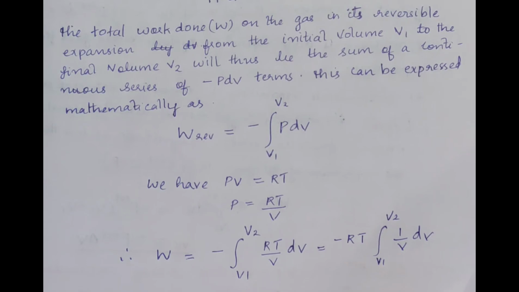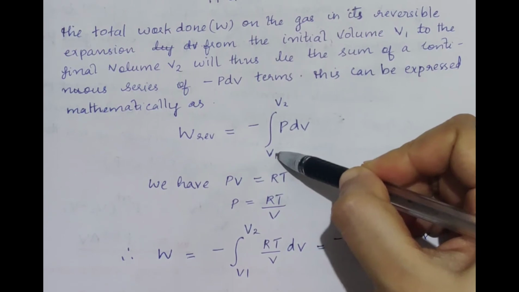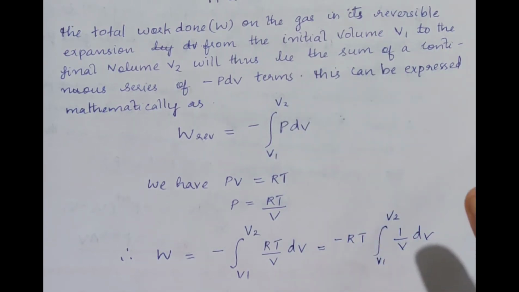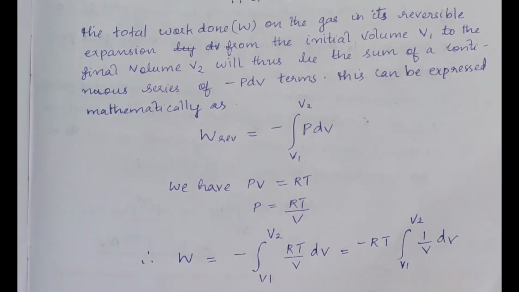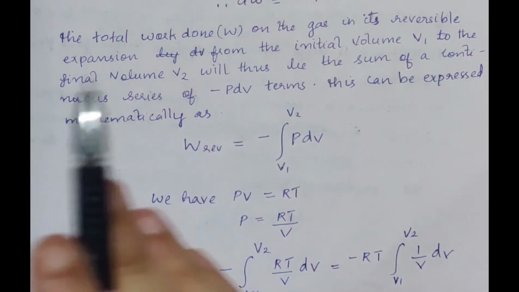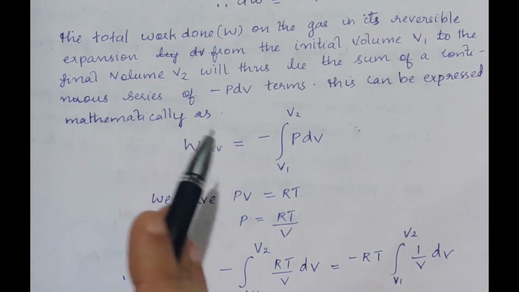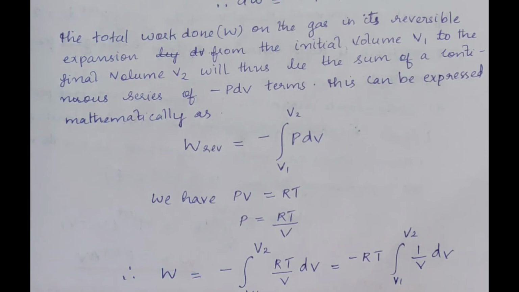Hence, the total work done, we are calculating from V1 to V2. That is, volume is increased from V1 initial to V2. So, we are calculating the total work done. This can be expressed mathematically by W reversible is equal to minus integral from V1 to V2 of PdV.